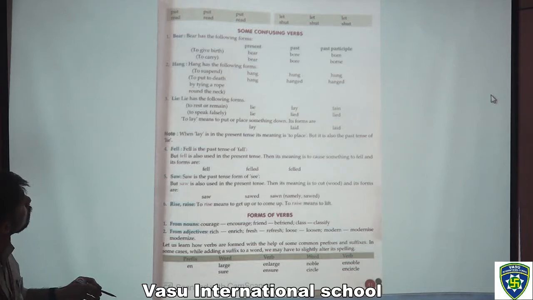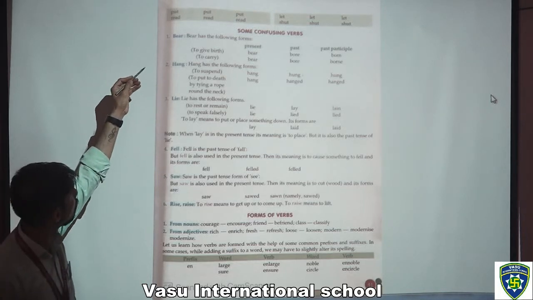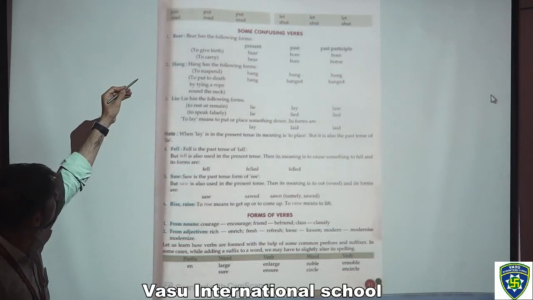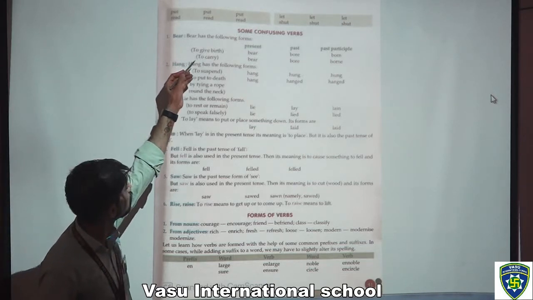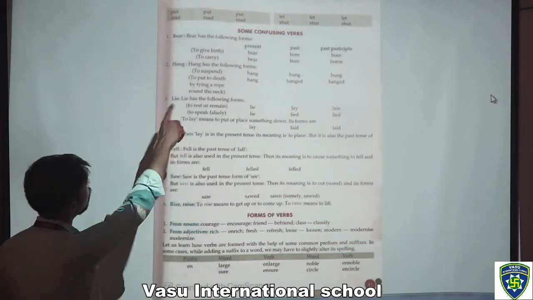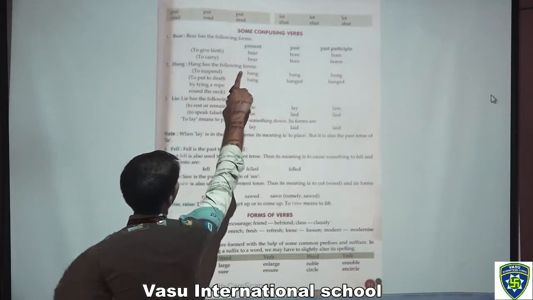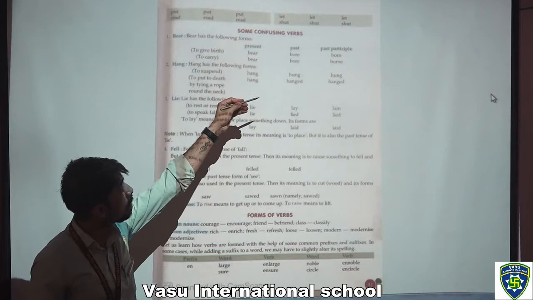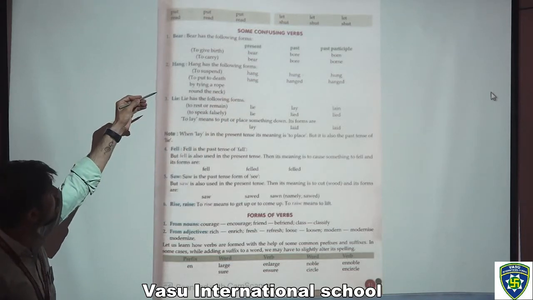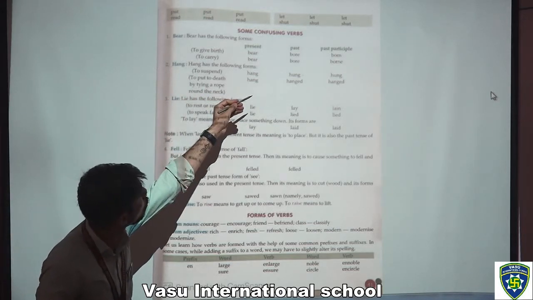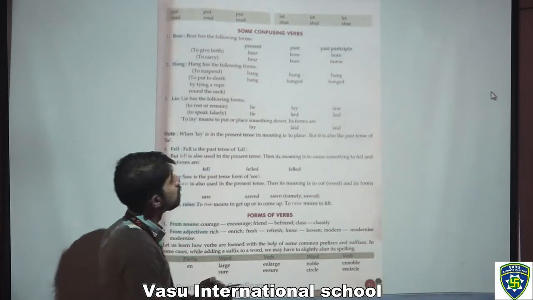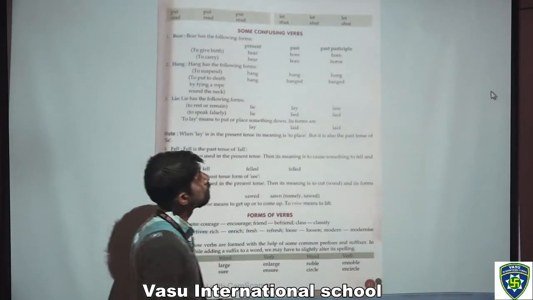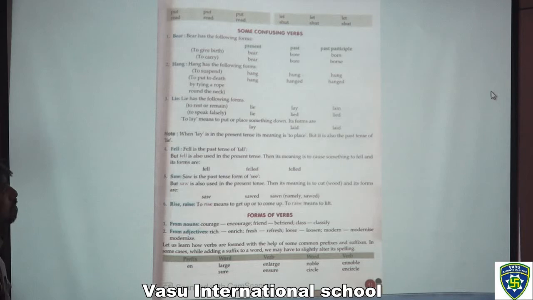Now in the next page we have some confusing words. The first one is bear. Bear has the following forms. In present tense we can say bear, in past tense bore, and the past participle would be born. To carry: bear, bore, born. See, here we have an E. We have to add an E in the past participle to make it carry.